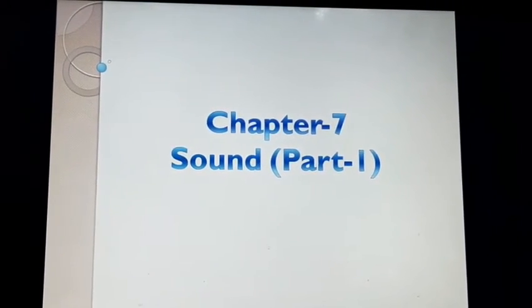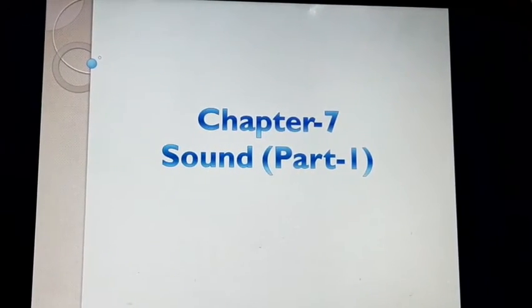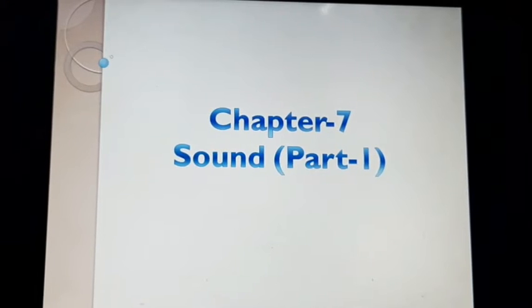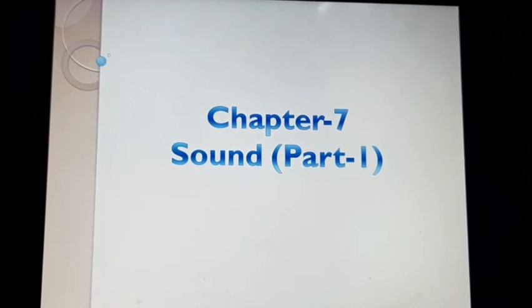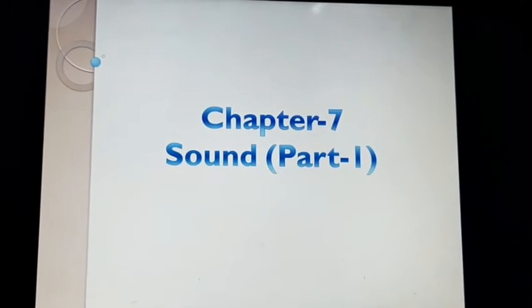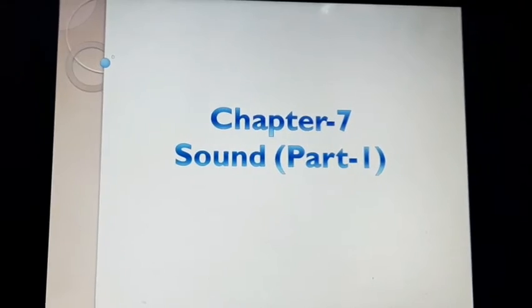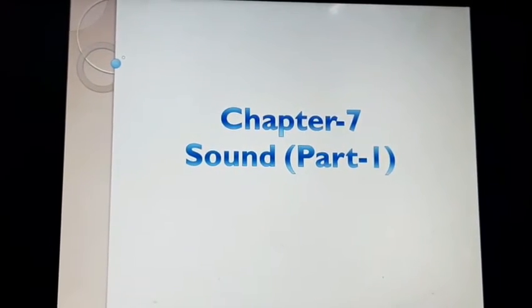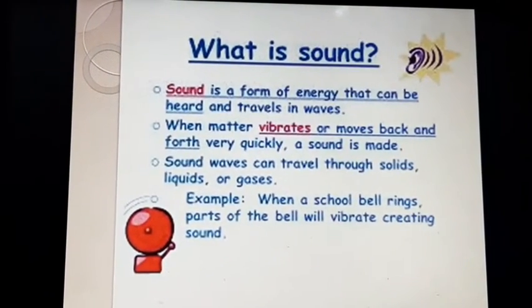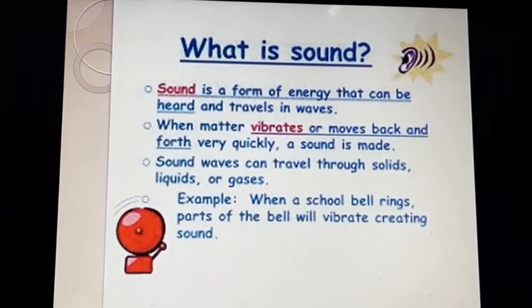We have completed chapter 5, Refraction through lens. I hope you all have understood. You need lots and lots of practice. So now today I am going to start with a new chapter, chapter 7, Sound. This chapter you have studied in class 9th.